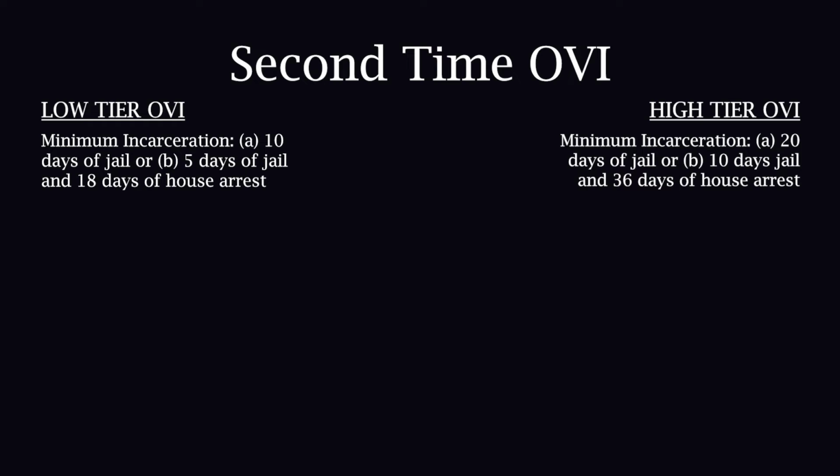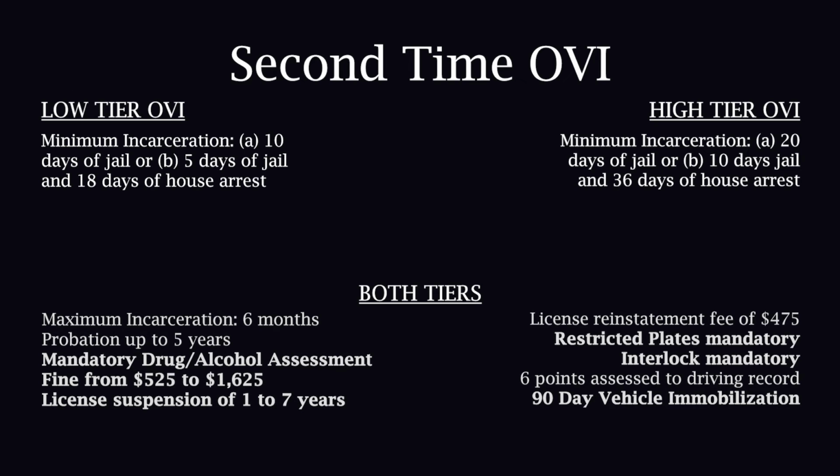For a second OVI in 10 years, the penalties increase to either 10 days in jail or 5 days of jail plus 18 days of house arrest for a low-tier OVI. For a high-tier OVI, the mandatory minimum penalty will include 20 days of jail or 10 days of jail with 36 days of house arrest. For both tiers, the fine increases to $525 to $1,625. The license suspension increases to 1 to 7 years. The restricted license plates and interlock system become mandatory if an alcohol-related OVI. Participation in an alcohol drug program becomes mandatory as well, and the vehicle will be immobilized for 90 days if